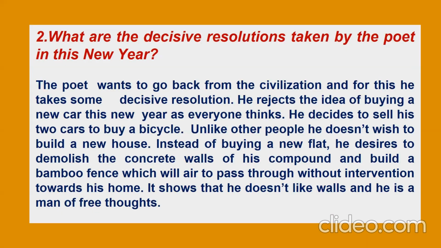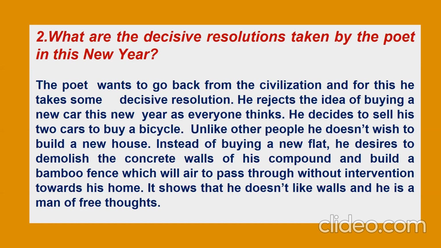Question number 2, what are the decisive resolutions taken by the poet in this new year? The poet wants to go back from the civilization, and for this, he takes some decisive resolutions. He rejects the idea of buying a new car this new year. He decides to sell his 2 cars to buy a bicycle.